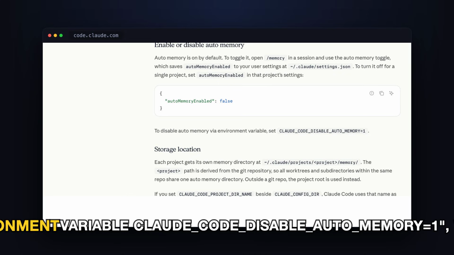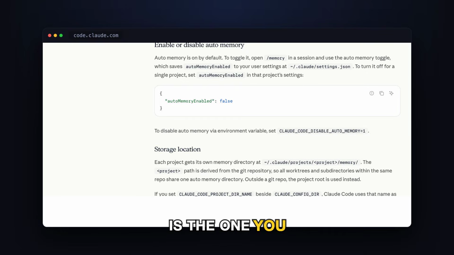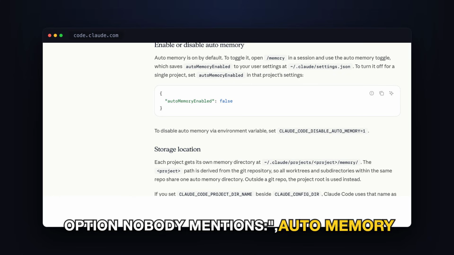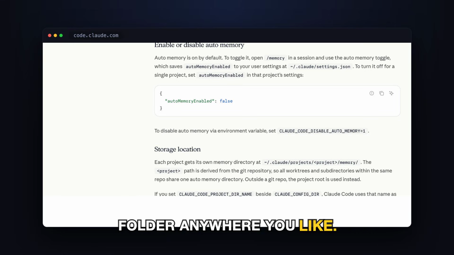The environment variable CLAUDE_CODE_DISABLE_AUTO_MEMORY=1, which is the one you want in CI or on a shared machine. And there's a 4th option nobody mentions, autoMemoryDirectory, which relocates the folder anywhere you like.